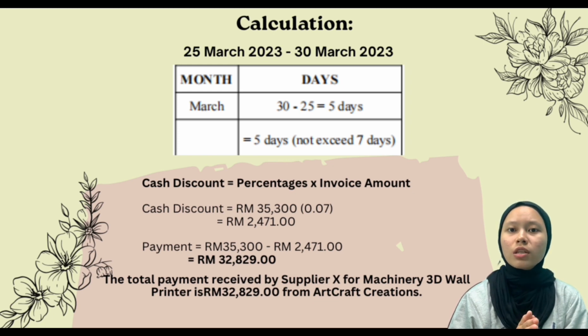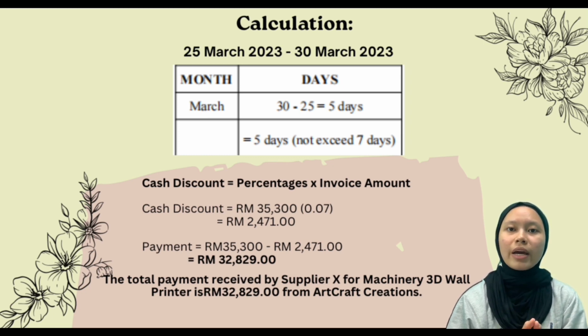We must use this formula: cash discount equals percentage times invoice amount. So the amount is 35,300 times 0.07, which equals 2,471. After that, we calculate the payment, which is 35,300 minus 2,471, equal to 32,829. So the total payment received by supplier X for the 3D wall printer is 32,829 from Art Creations.